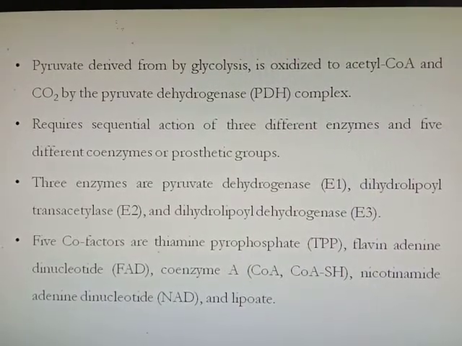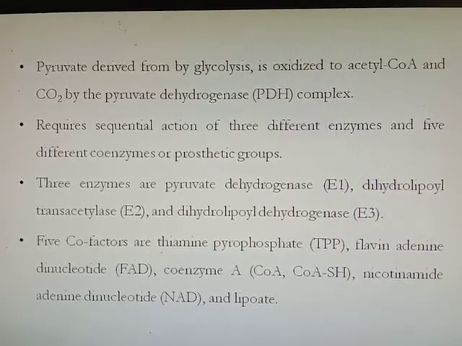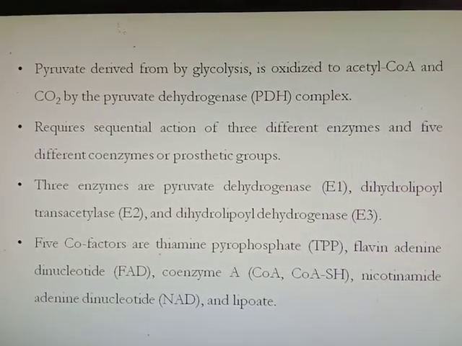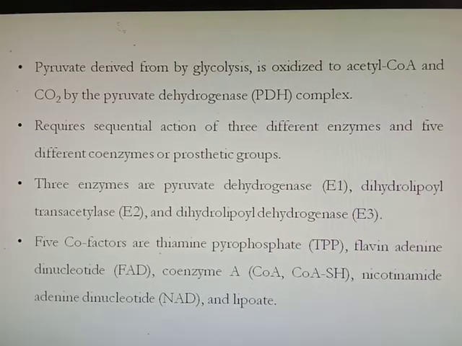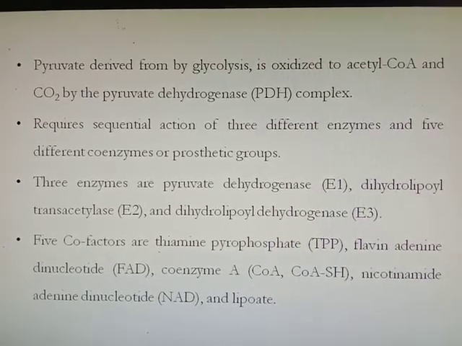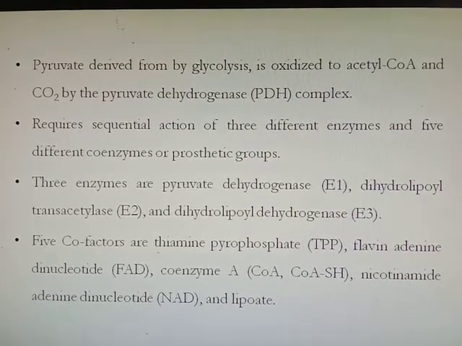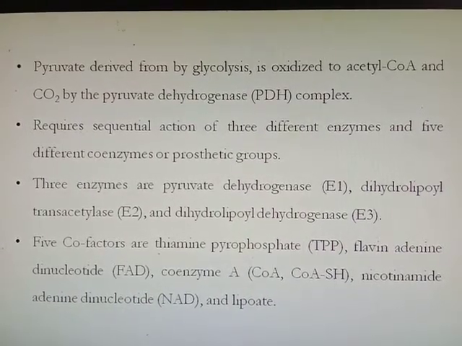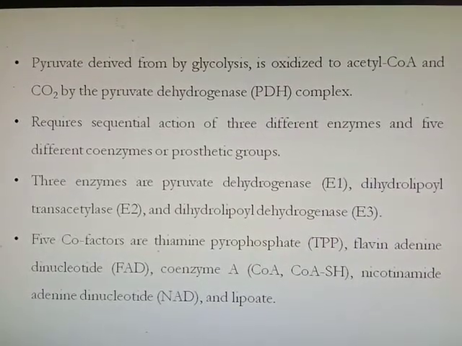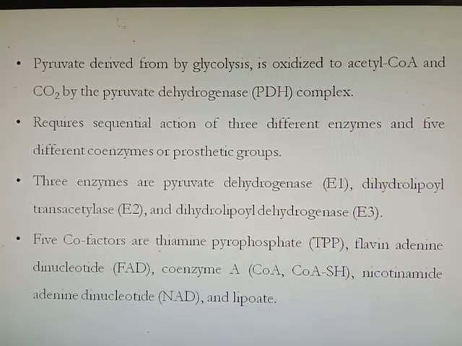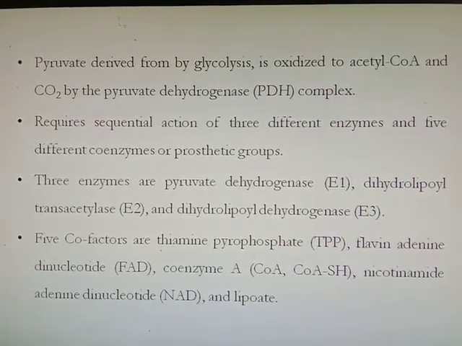For that, first pyruvate is converted into acetyl coenzyme A, and this reaction is catalyzed by the pyruvate dehydrogenase complex, which requires 5 different coenzymes or prosthetic groups. The complex involves 3 different enzymes. First is pyruvate dehydrogenase, called E1, then dihydrolipoyl transacetylase E2, then dihydrolipoyl dehydrogenase E3.